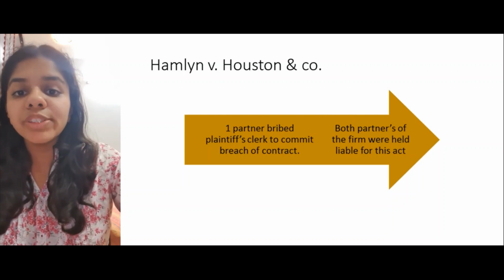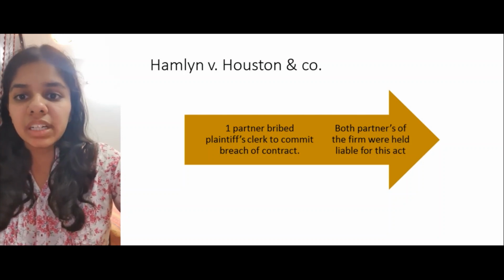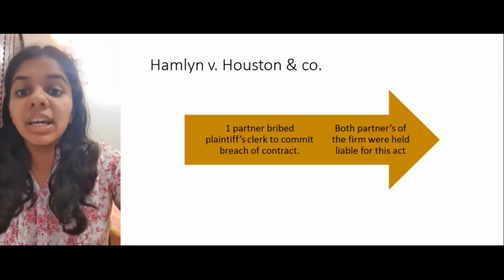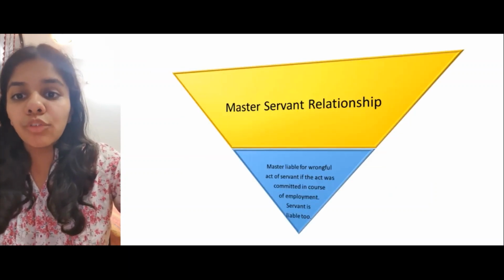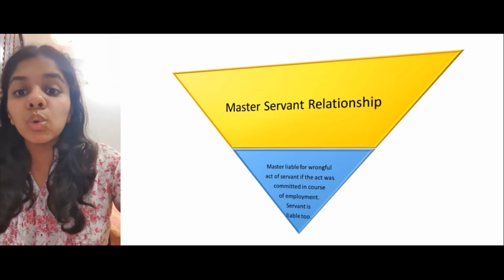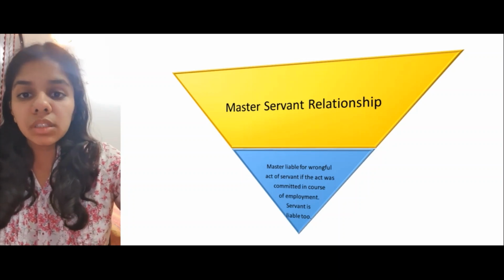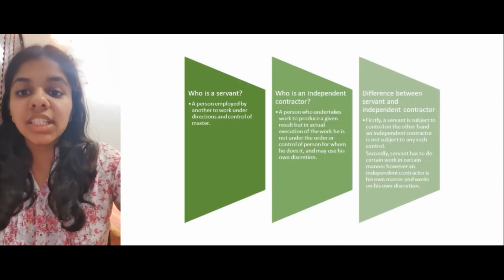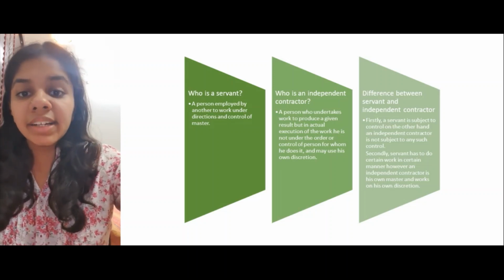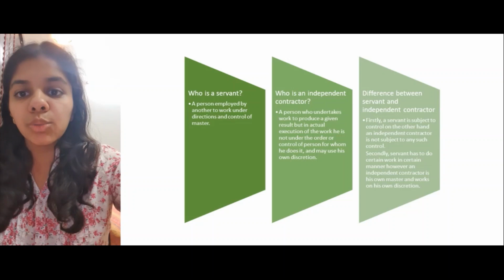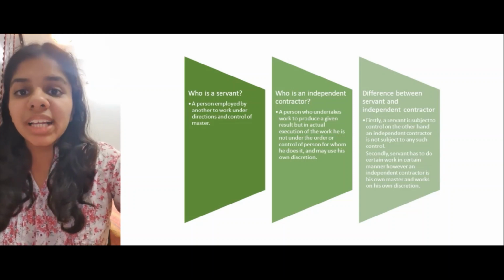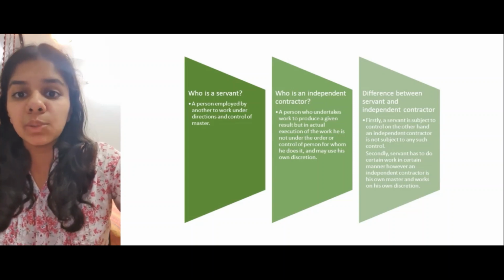Now we'll talk about the most important relationship under vicarious liability, which is the master-servant relationship. Here, a master is liable for the wrongful act of a servant if the act was committed in the course of employment. Of course, the servant is liable too, but firstly, we'll talk about who is a servant, who is an independent contractor, and the difference between them. A servant is a person employed by another to work under the directions and control of the master. On the other hand, an independent contractor is a person who undertakes work to produce a given result, but in the actual execution of the work, he is not under the order or control of the person for whom he does it and may use his own discretion.